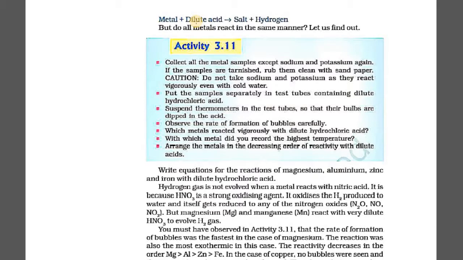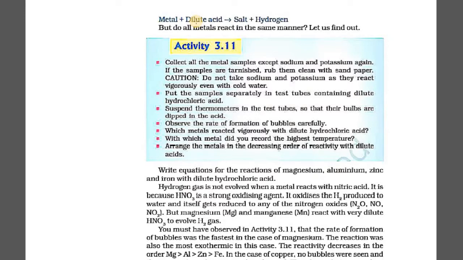Students, we can take the concentrated acid, but in that case we have to be very careful, because this reaction is highly exothermic. Whenever a metal reacts with an acid, it leads to the evolution of heat energy, and that too in the case of the dilute form of acid.